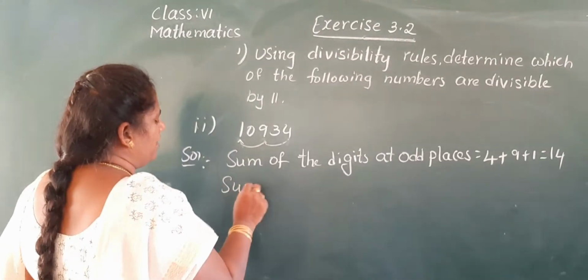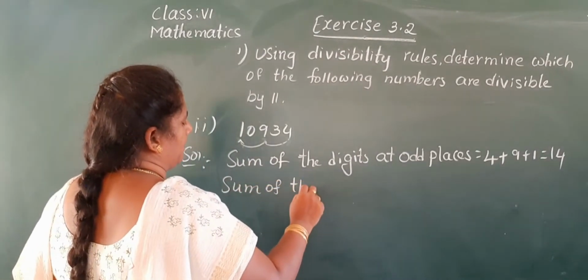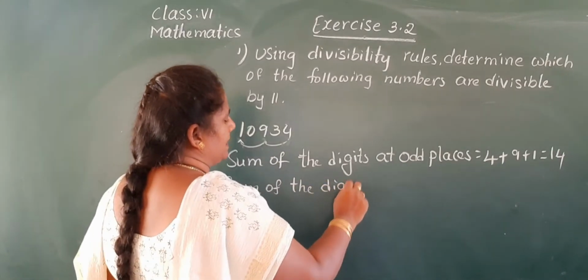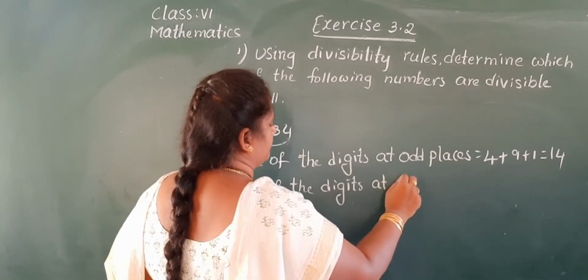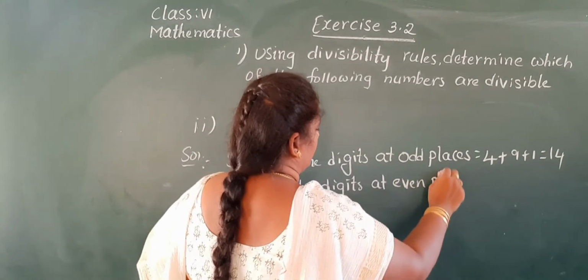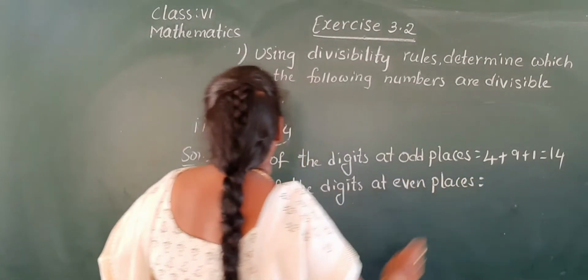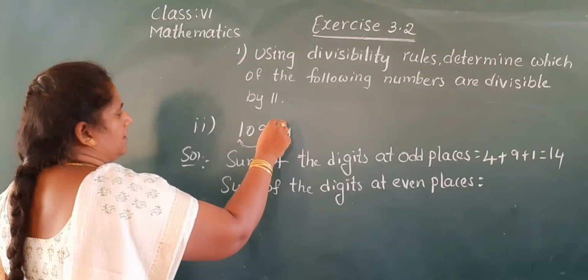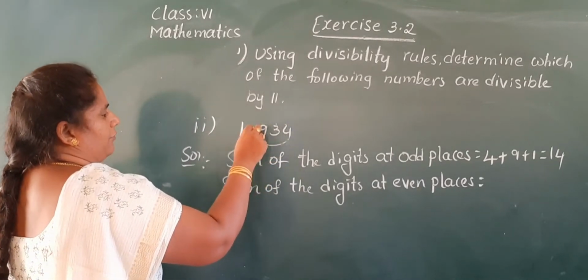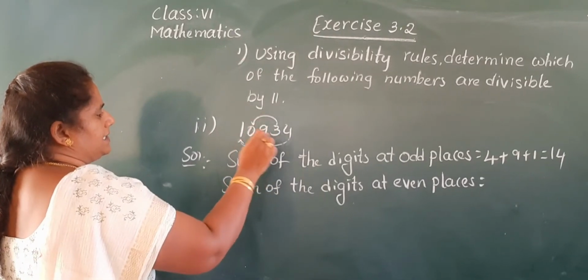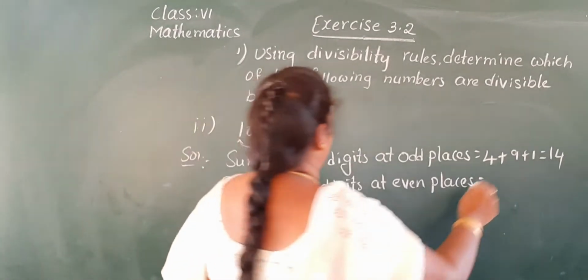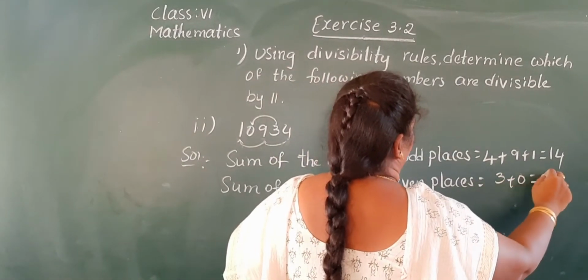Next, sum of the digits at even places. Tell me here, this is the second place, fourth place. So 3 plus 0, 3 only.